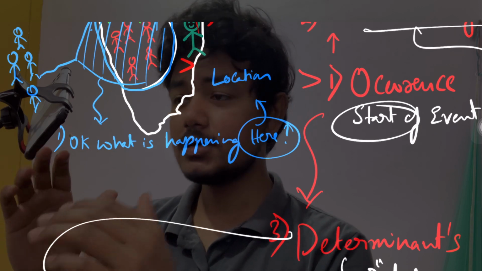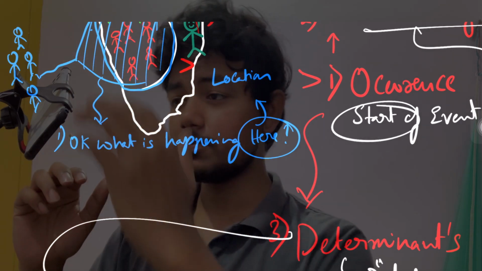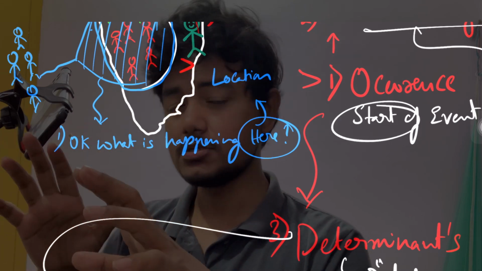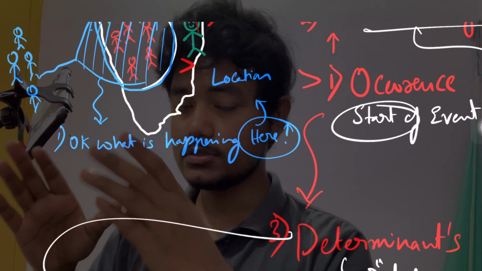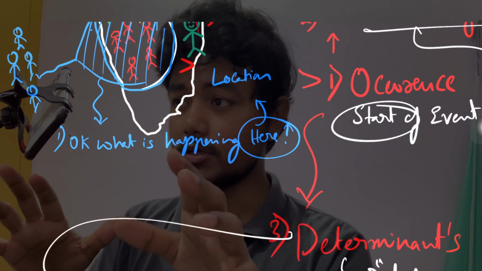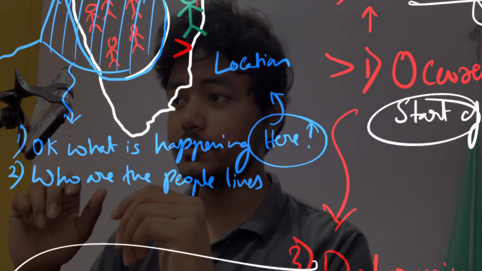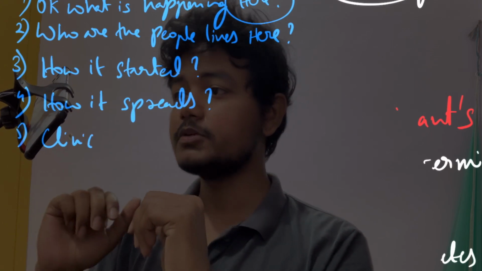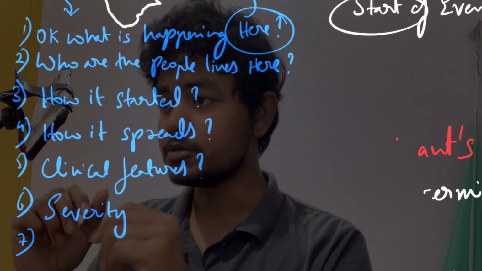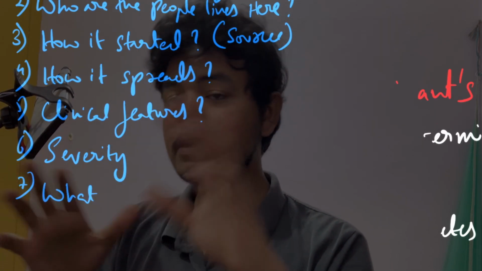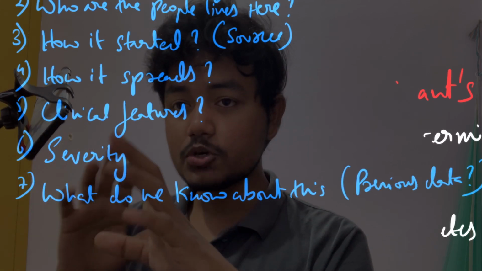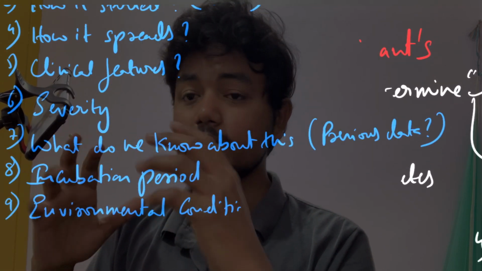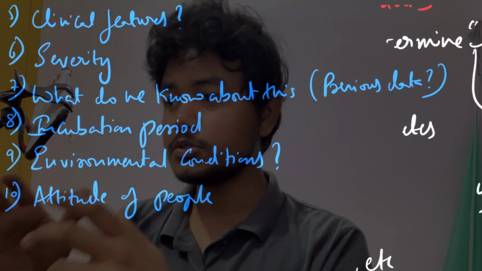Then these people ask a bunch of questions that will help in understanding the disease. As we had our first question, what is happening here, then we have: who are the people living here, how did it all start, how is it spreading, what are the clinical features of the disease, what is its severity, what do we know about it, is there any previous data, what is the incubation period, what are the environmental factors, what is the attitude of the people, whether they are educated or not.